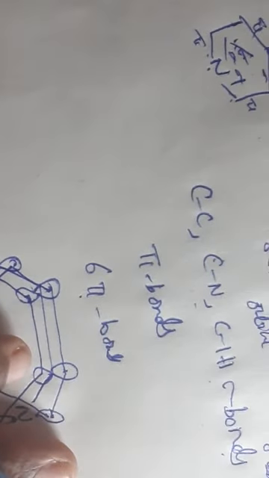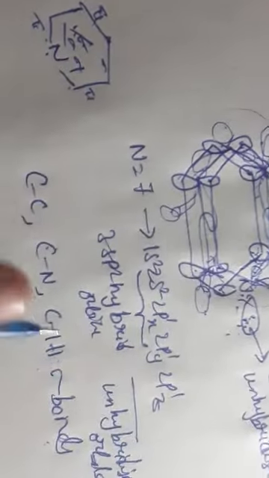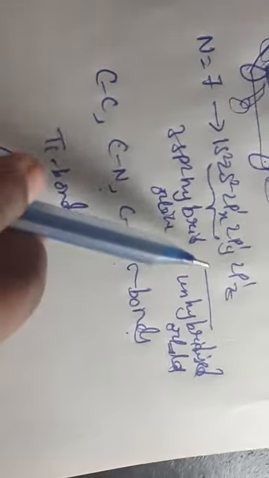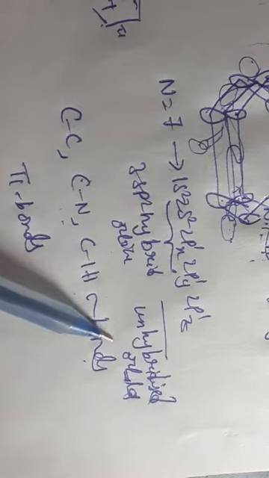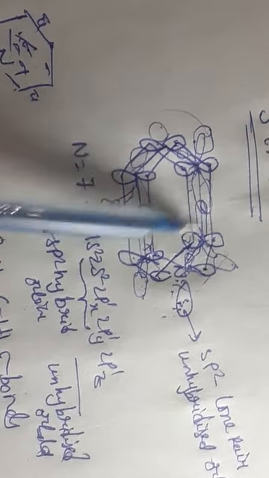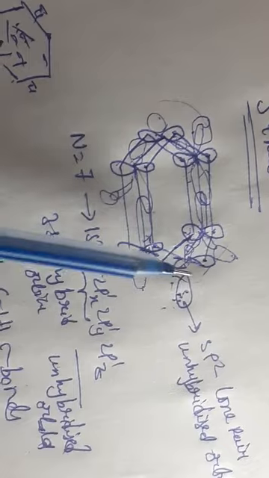So what do you mean by structure? Here nitrogen atomic number is 7. These three form the 3 sp2 hybrid orbitals. This one is the unhybridized orbital. So here the lone pair of electrons is not participating in the bond. This is perpendicular to these sp2 orbitals.